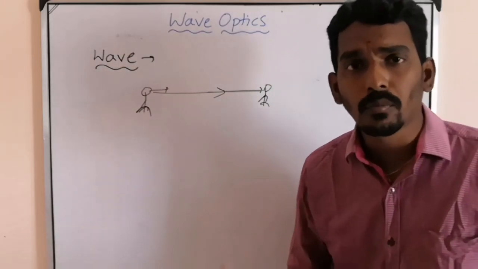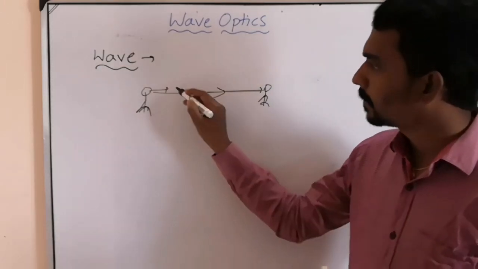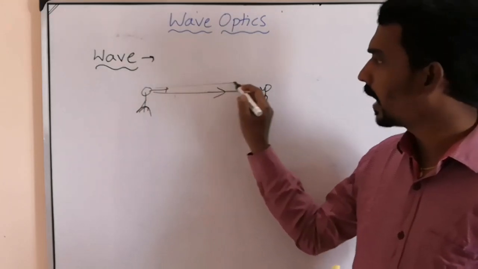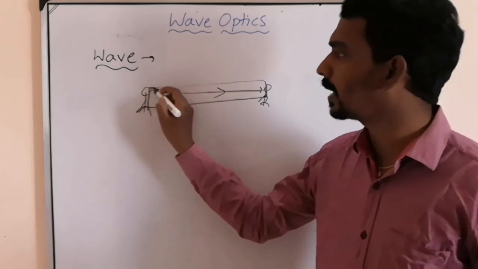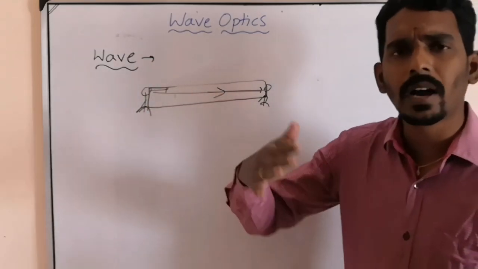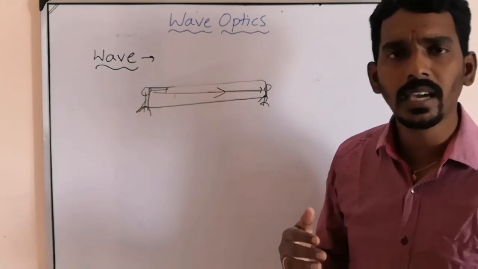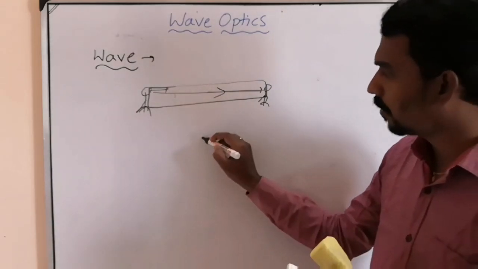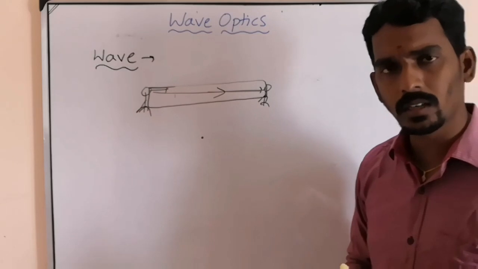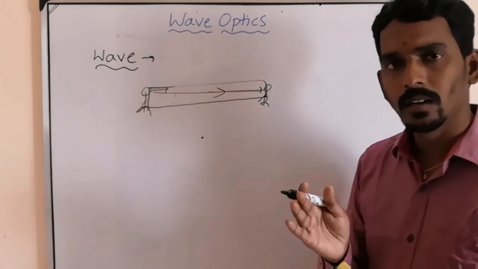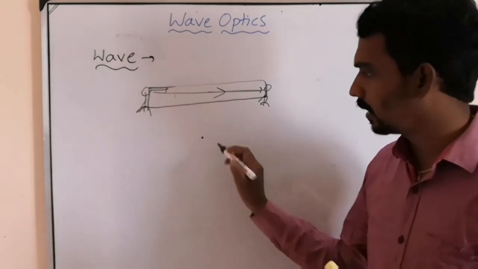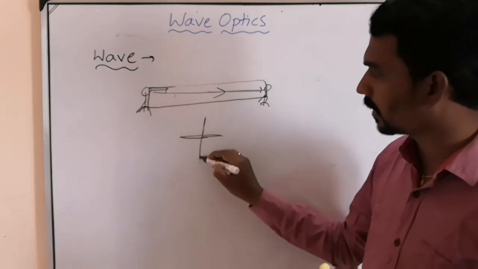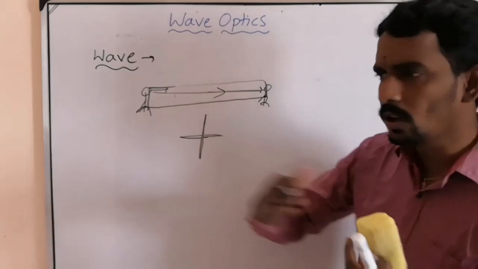With the help of what? The particles of the medium existing between source and observer. They vibrate. Vibration means what? From one particular position, if the particle moves to and fro in any direction, it should not go anywhere.